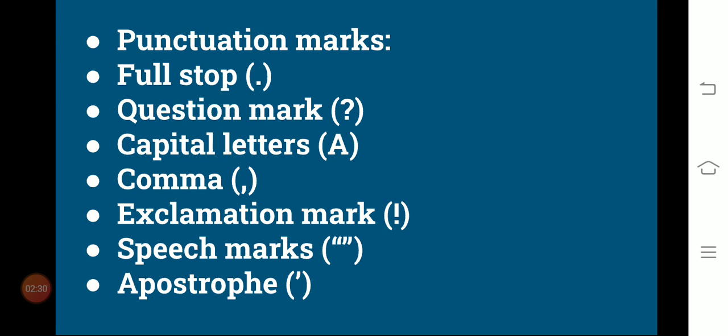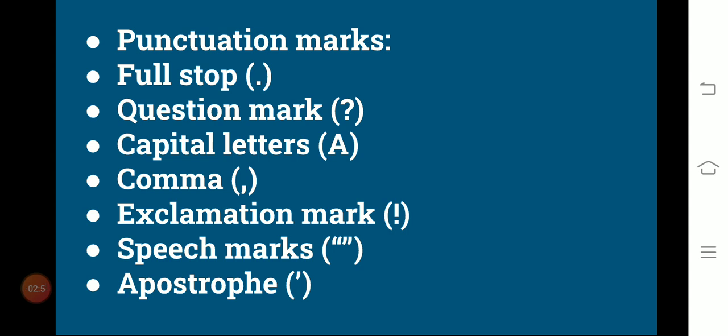The next is speech marks. Speech marks are used to show the beginning and ending of a direct speech. Direct speech is when we write down someone's actual words as they are. So we use these marks in the beginning and at the ending of that direct speech. And the last one here is the apostrophe.